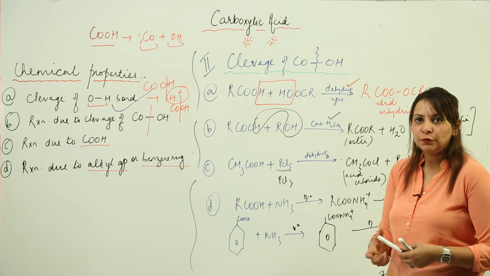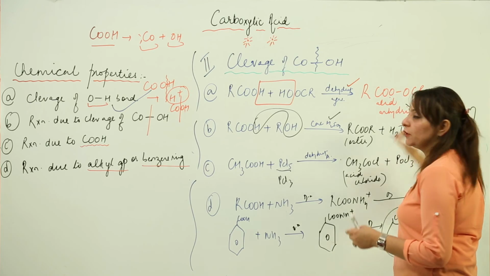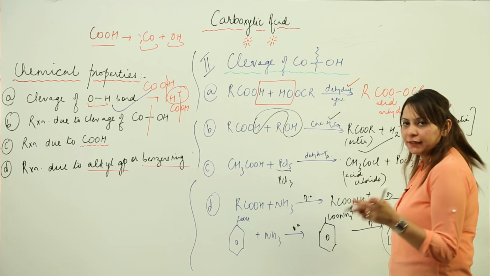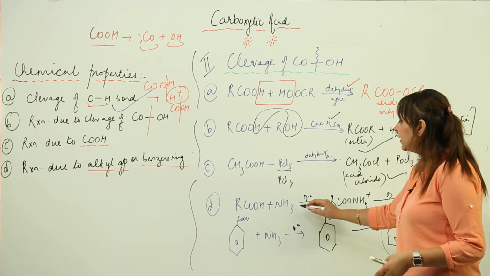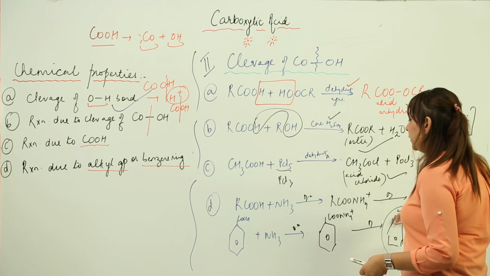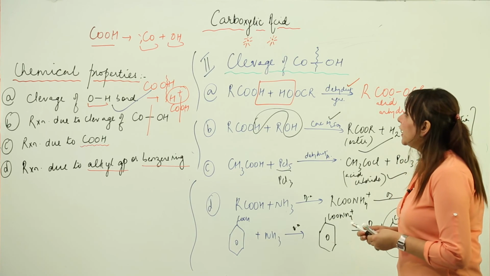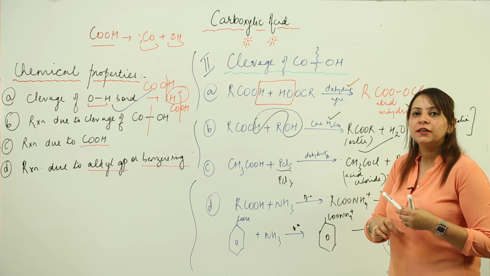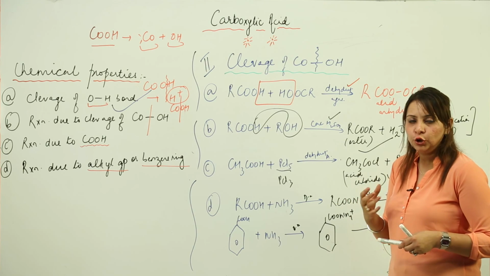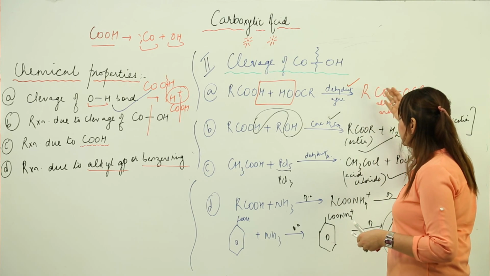So as you have seen here, the cleavage of the C–OH bond actually happens, and you can get many types of compounds. You are getting acid anhydride in the first case, ester in the second case. When I react with PCl5 I get acid chloride. Likewise when I react with ammonia I get acid amide, similarly with the benzene ring. So the cleavage of the C–OH bond is possible, and due to the release of this OH group, we are getting so many